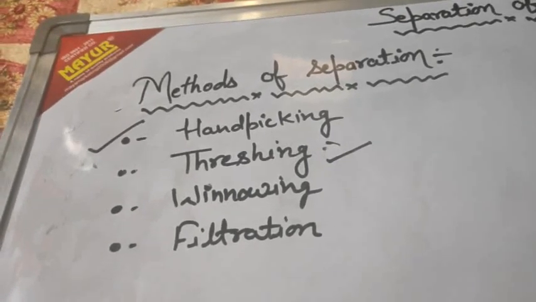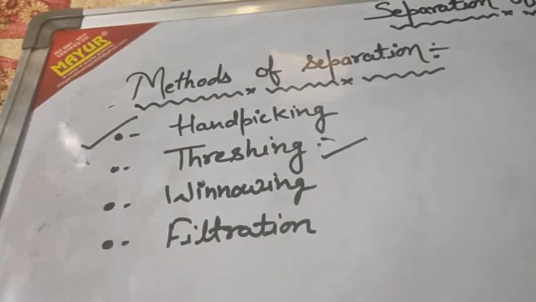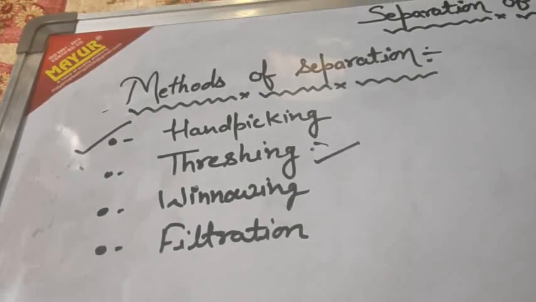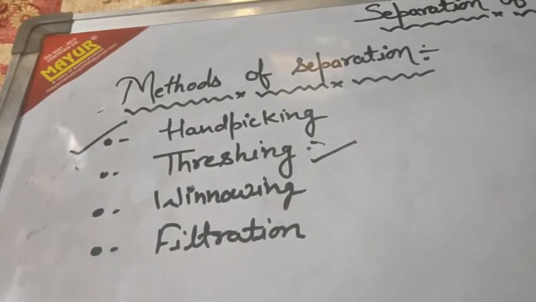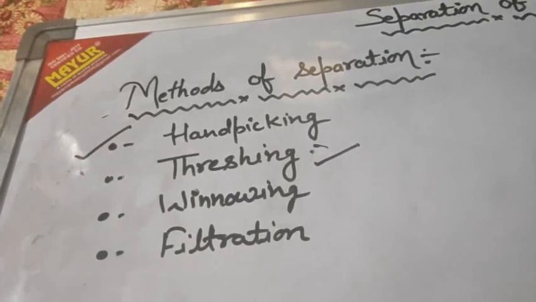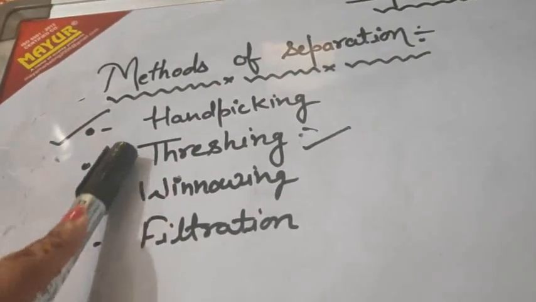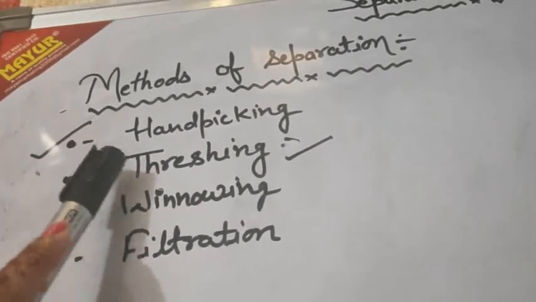Obviously by beating the stalks with a stick on the ground and by allowing animals to trample them. And nowadays machines are used. Machines are generally used on a large scale. This process is known as threshing. Threshing means separating grains from the stalk.